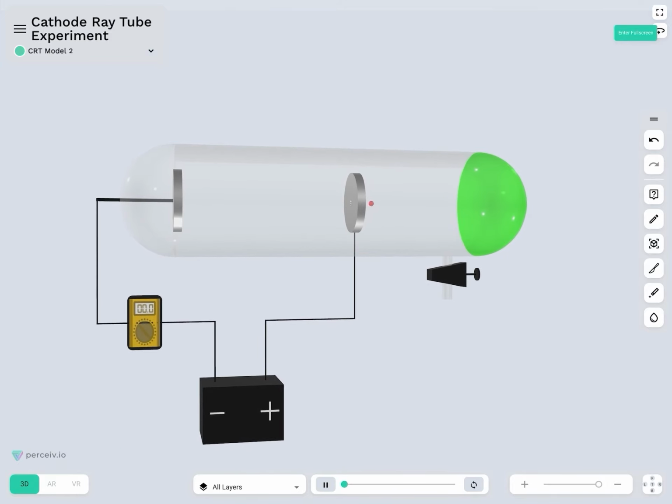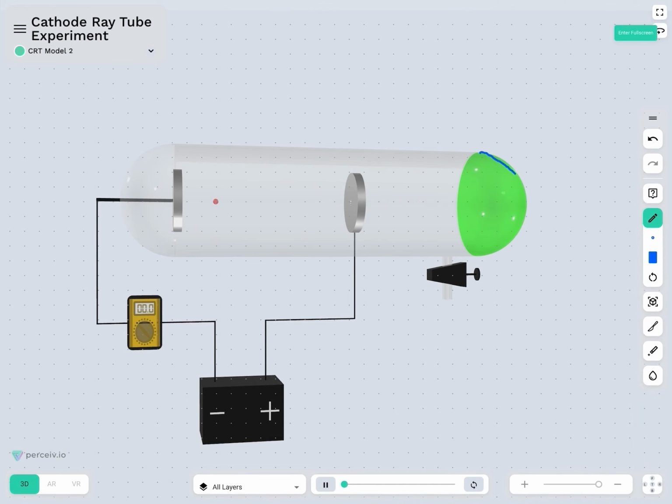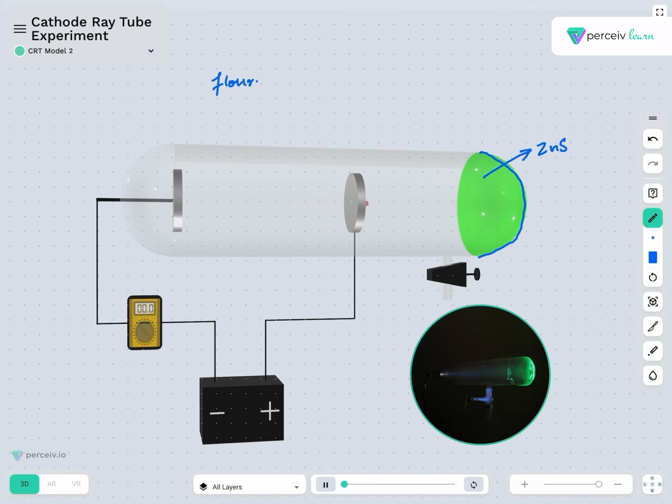In addition to that, the wall of the cathode ray tube has been painted with zinc sulfide. Why has the zinc sulfide been painted here? Because it is fluorescent in nature.